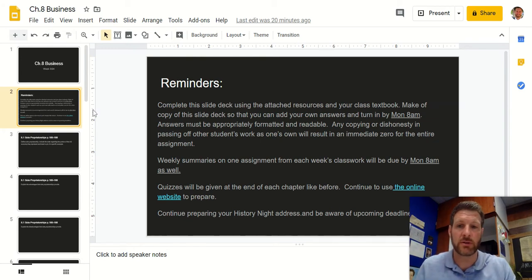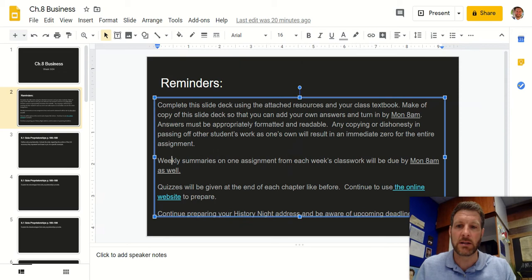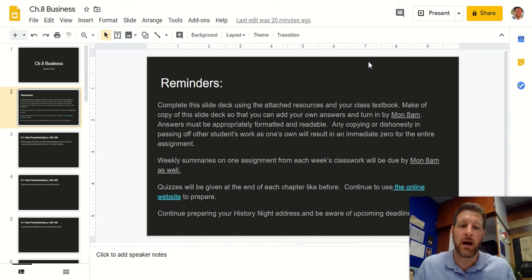Along with this, as it says here, you'll be doing your weekly summaries. When you turn in this slide deck, you'll pick one of these assignments, one of the 8.1 or 8.2, or maybe just one of the PragerU videos, and you'll do your 1-page or 3/4 page summary explaining that information in detail. I'm sorry, the mouse is wild. That also will be due with this slide deck turned into Google Classroom by Monday at 8 a.m., as it says here on the reminder screen. So that's your weekly routine.